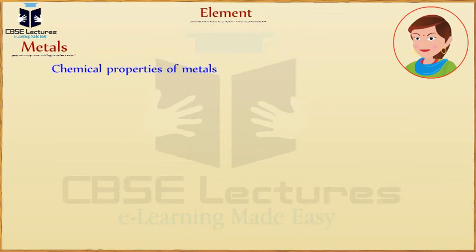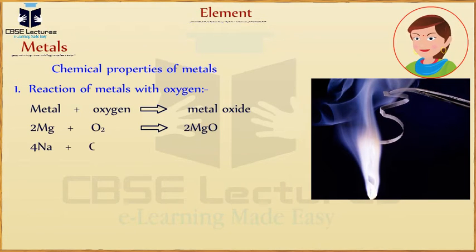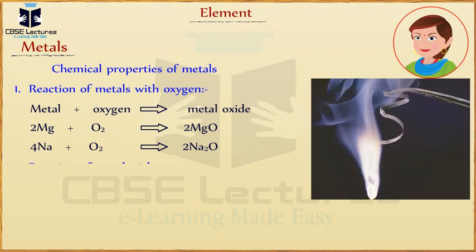Chemical properties of metals. Reaction of metals with oxygen. When metals react with oxygen, they form metal oxides. Let us take some examples. When magnesium reacts with oxygen, magnesium oxide is produced. When sodium reacts with oxygen, sodium oxide is produced. Metal oxides are basic in nature as they turn red litmus to blue.